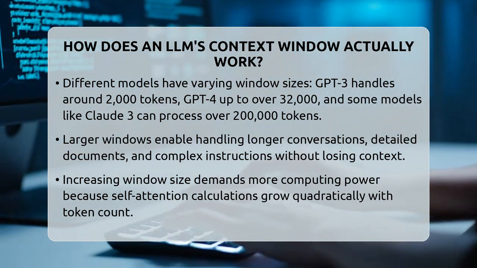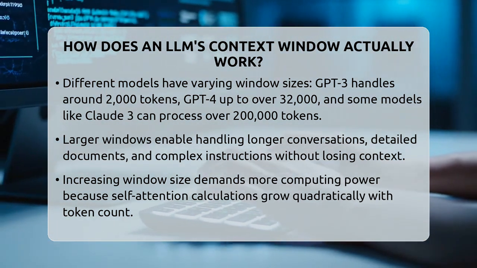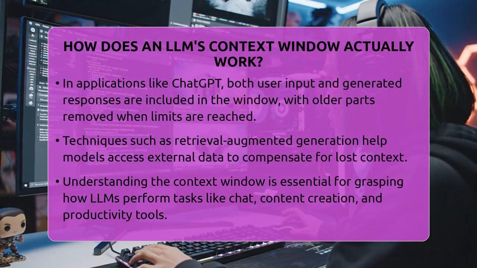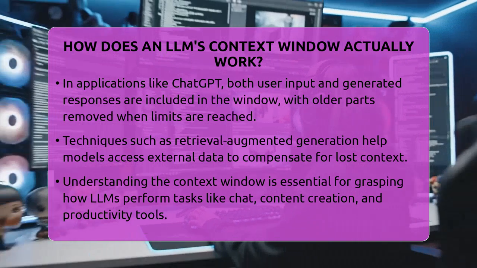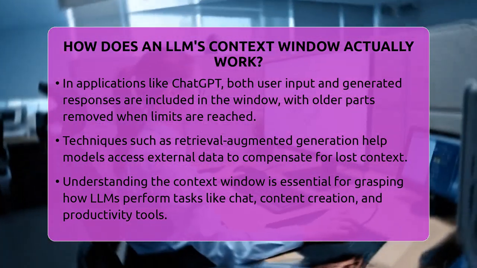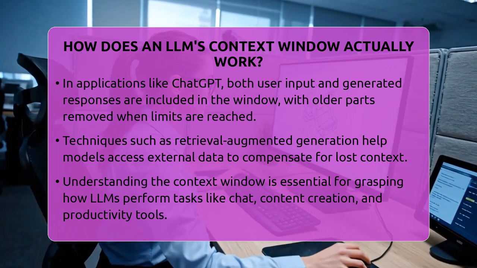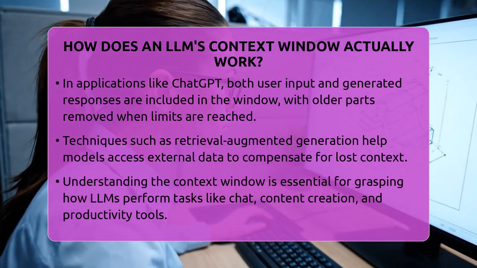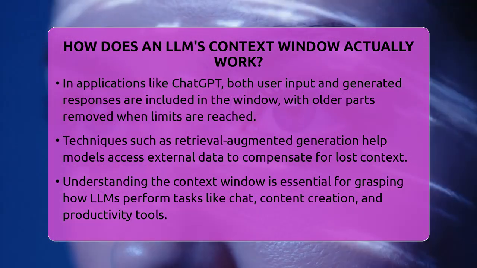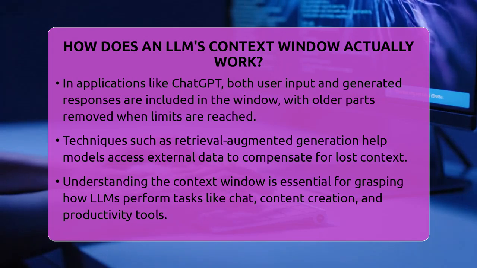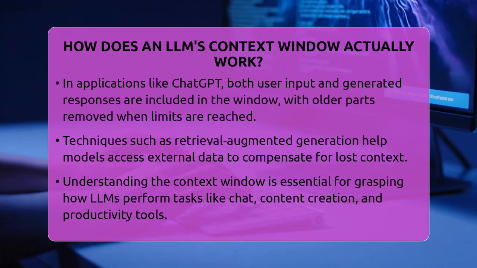In real applications like ChatGPT or Claude, the context window includes both what the user says and what the model has already generated. When the conversation gets too long, older parts are cut off to stay within the limit. This can sometimes make the model forget earlier details unless special techniques like retrieval augmented generation are used. These techniques help the model access external data to fill in gaps when the window is full.